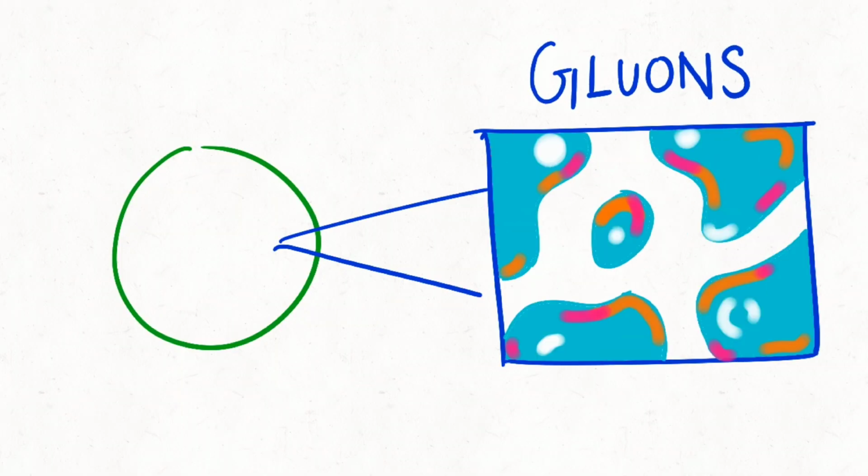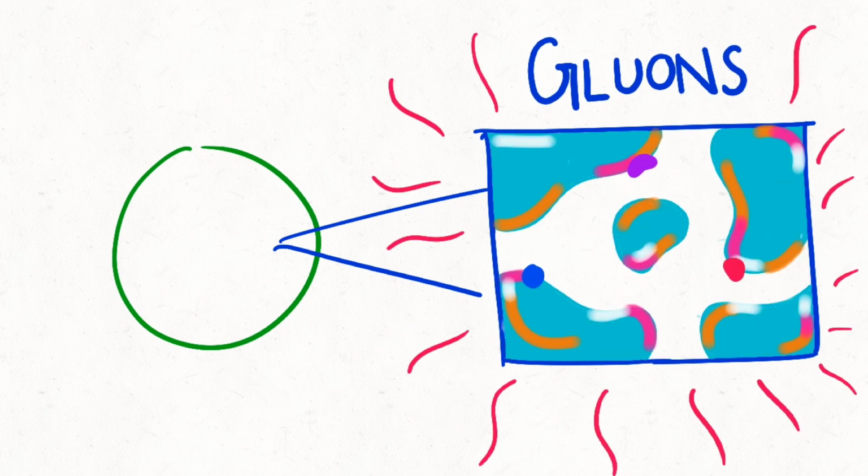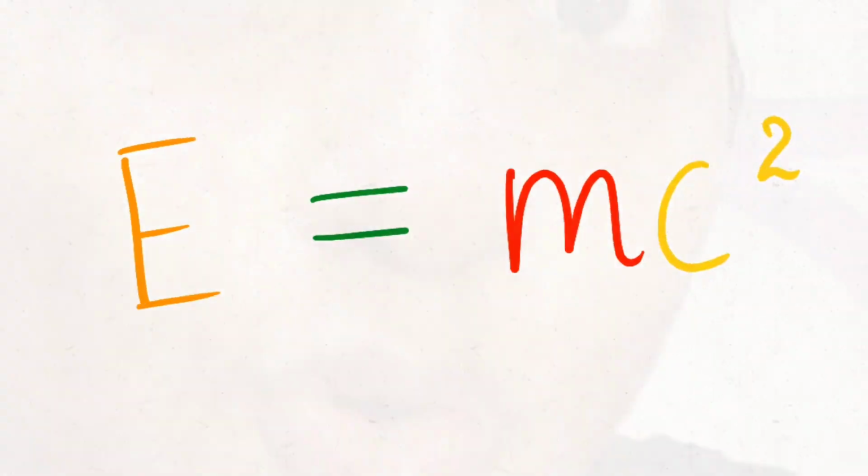Where does the rest of the mass come from? You see, nucleons consist of these fluctuating gluons, which are constantly interacting with the quarks themselves. This process releases huge amounts of energy. That is where the rest of the mass comes from. Remember Einstein's equation? E equals mc squared. So much energy is released in these processes that it actually converts into what is the majority of our body's mass.